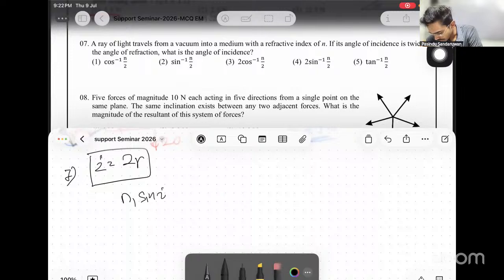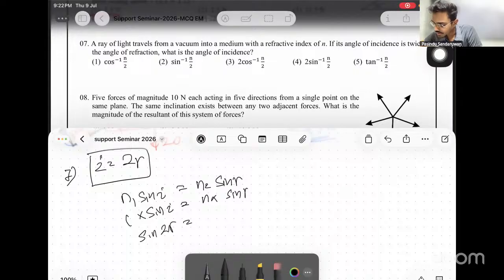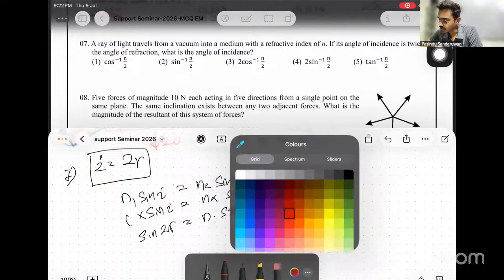n1 sin i equals n2 sin r. Here n1 is 1, since the light travels from vacuum, so sin i equals n times sin r. Then sin i can be written as sin 2r, so sin 2r equals n sin r. Right, so we know the half angle expansions.